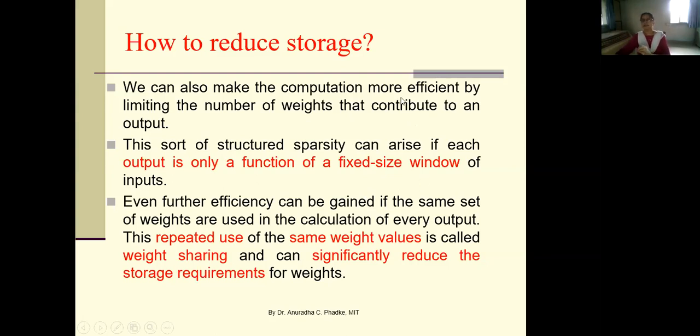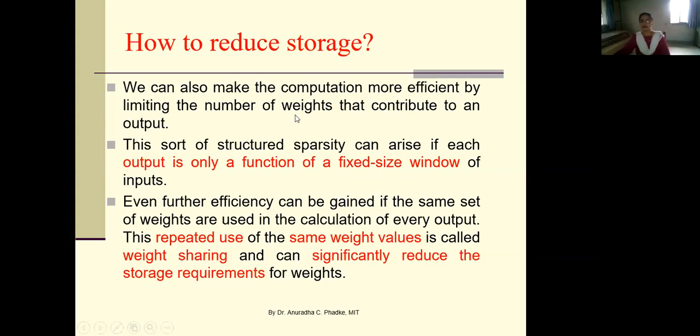But instead of considering all 100 nodes at the second layer, for the input layer we can consider a small window, and we will map that small window to one of the nodes in the next layer.